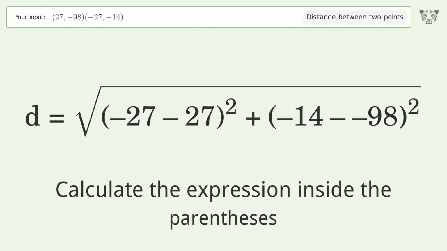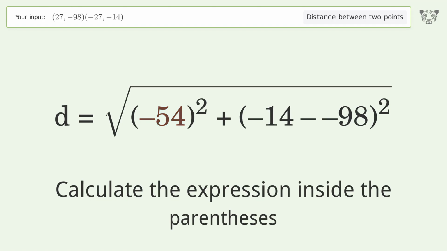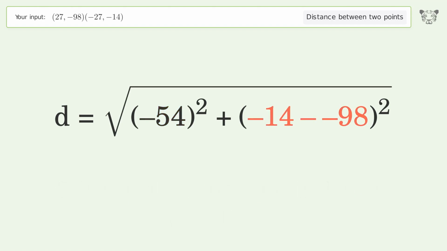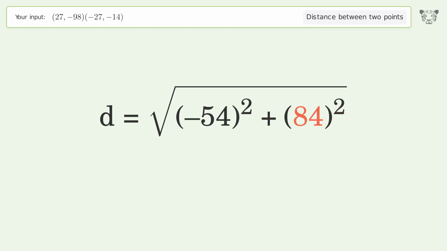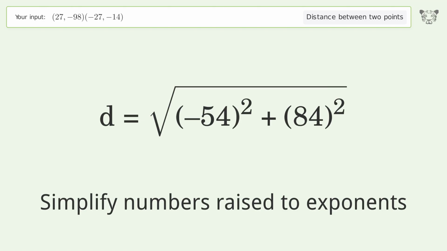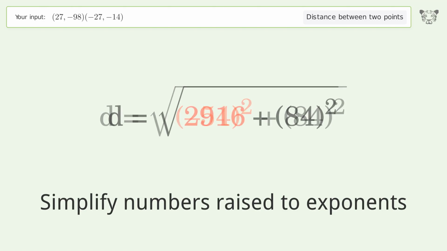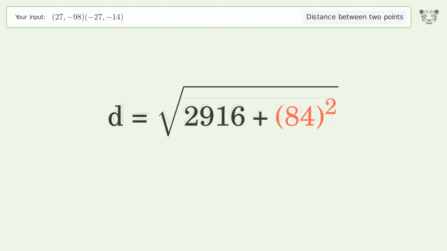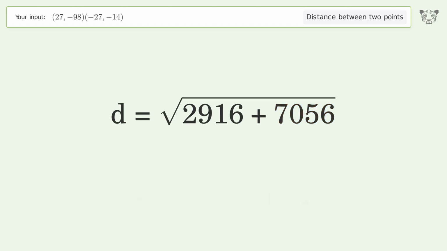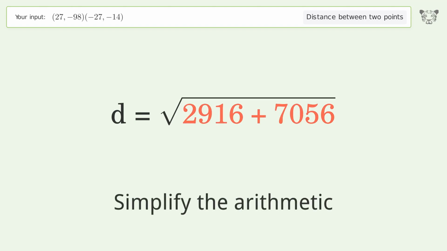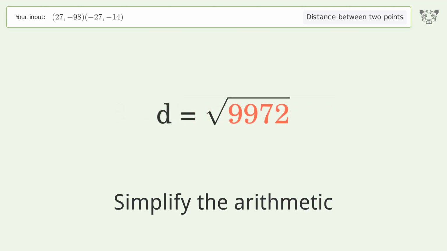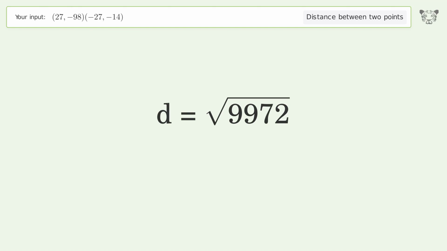Calculate the expression inside the parentheses. Simplify numbers raised to exponents. Simplify the arithmetic. And so the distance between the 2 points is the square root of 9,972, or 99.86.